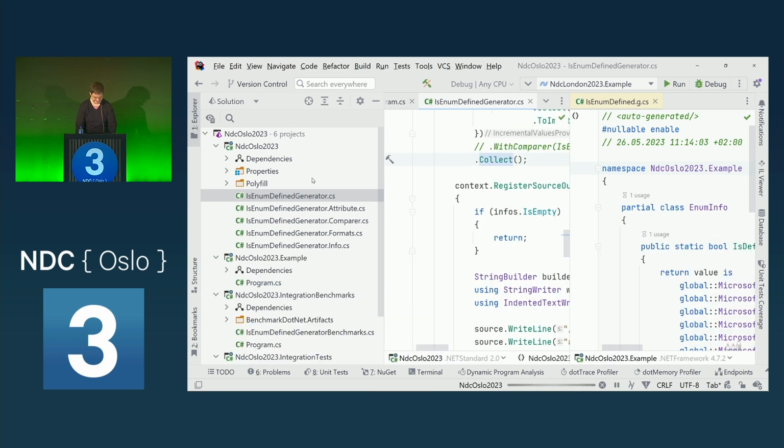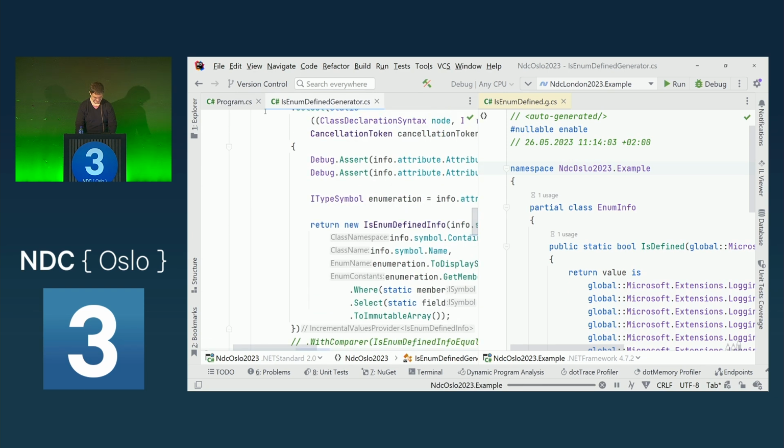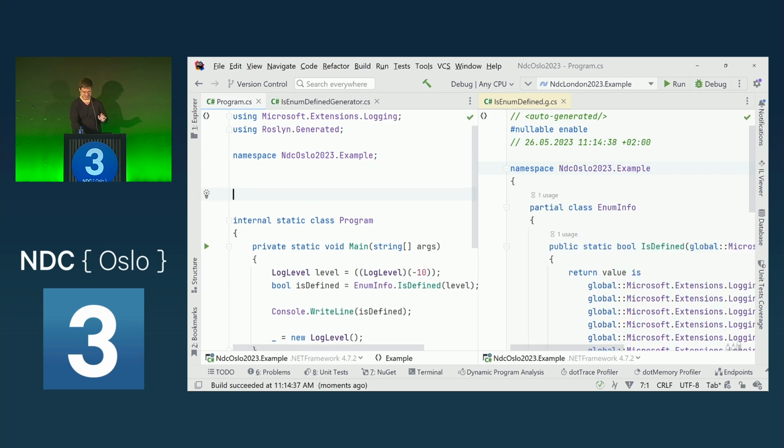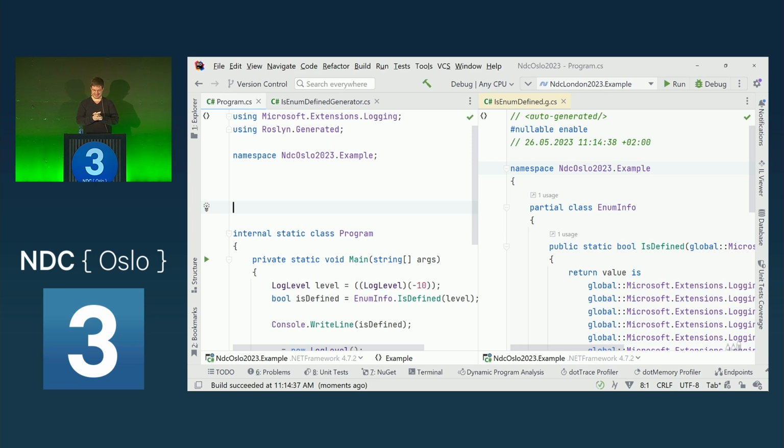Now we have the expected behavior: 11.40.03, 11.40.35. I just add a couple of spaces, and when I save, this will be generated again, but the same version of the source code is generated again. And this is where we could fall off a performance cliff.